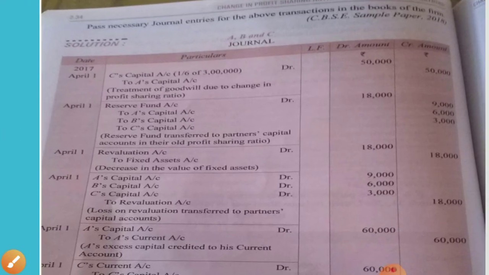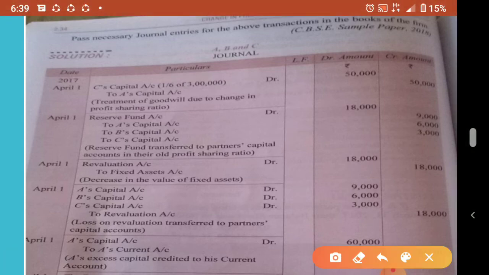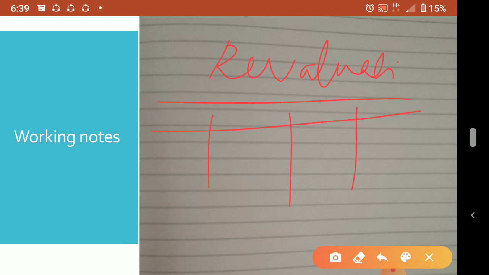Now only one item is there in the revaluation journal entry. So if you prepare the revaluation account, only the debit side is there. If you want, I'll show you. We'll make a revaluation account, with a debit side and a credit side. I'm not writing the heading and all. Now what happened? Only one item, revaluation account debtor to fixed assets.